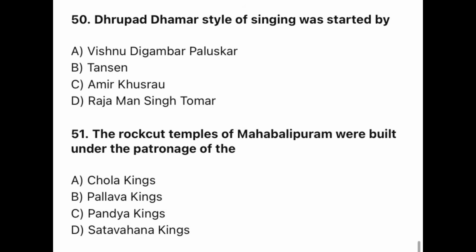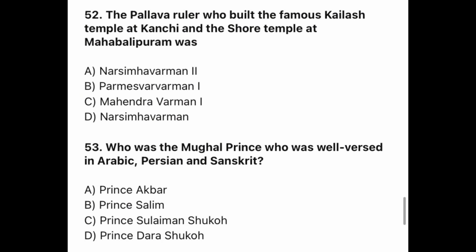Question 50. Dhrupad Dhamar style of singing was started by? The correct option is A. Vishnu Digambar Paluskar. Question 51. The Rock temples of Mahabalipuram were built under the patronage of. The correct option is B. Pallava kings. Question 52. The Pallava ruler who built the famous Kailash temple at Kanchi and the Shore temple at Mahabalipuram was? The correct option is A. Narasimhavarman II.